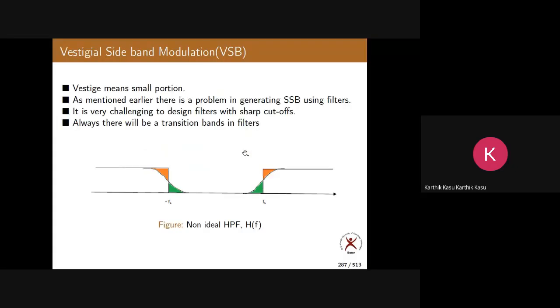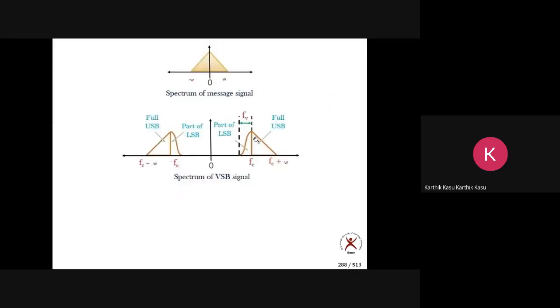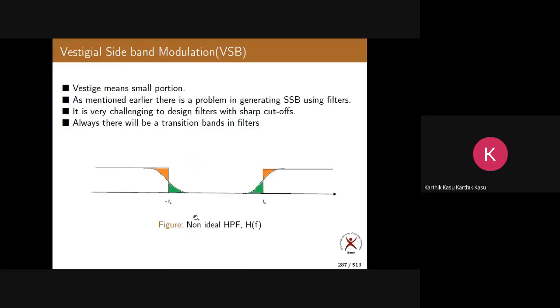Okay. Since here we are going with normal filters having some roll-off, you're getting this small portion of the other sideband. That small portion is called a vestige. That is the general meaning of vestige, and that's what is called vestigial sideband modulation. The only problem is you need a little bit more bandwidth, a little bit more power compared to SSB. Slightly more bandwidth, not that much more. You might have seen already.